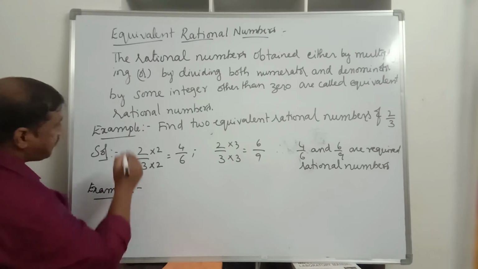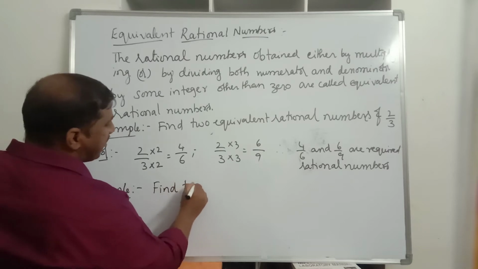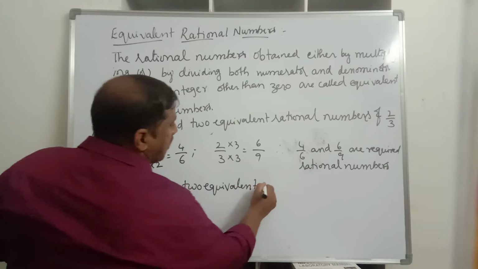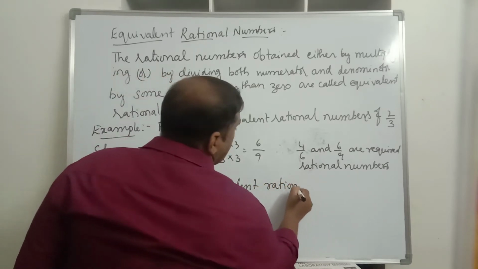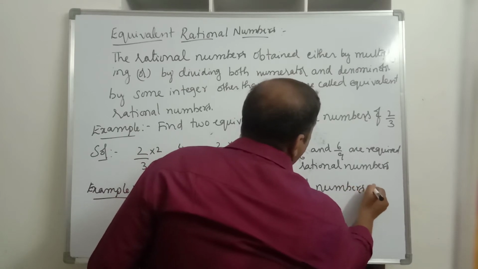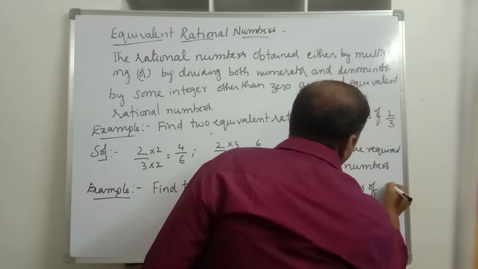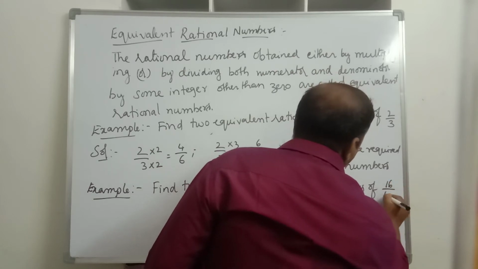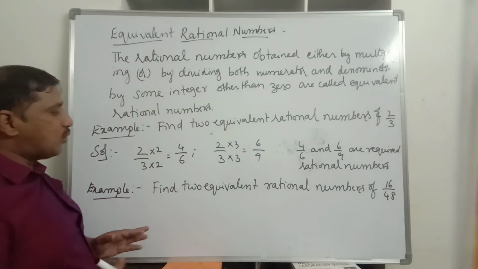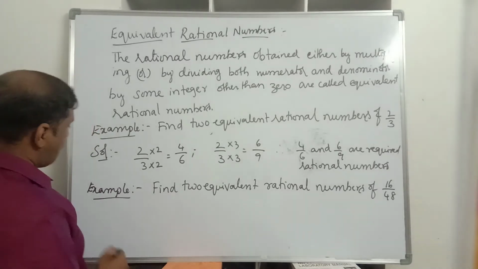How to find two equivalent rational numbers of 16 by 48. Find two equivalent rational numbers of 16 by 48.